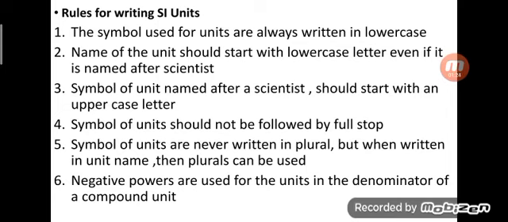The symbols used for units are always written in lower case. The name of the unit should start with a lowercase letter even if it is named after a scientist. The symbol of a unit named after a scientist should start with an uppercase letter. Symbols of units should not be followed by a full stop. Symbols of units are never written in plural, but when written in the unit name, plurals can be used. Negative powers are used for the units in the denominator of a compound unit.